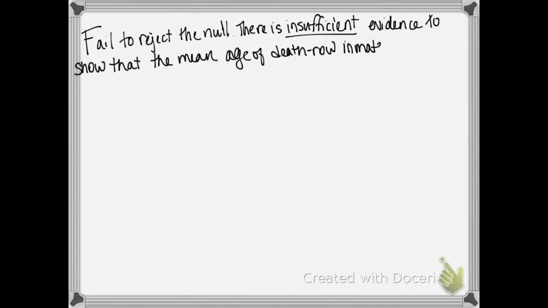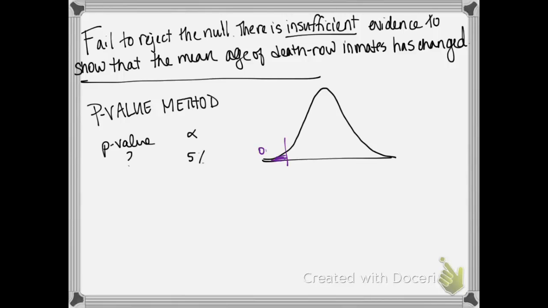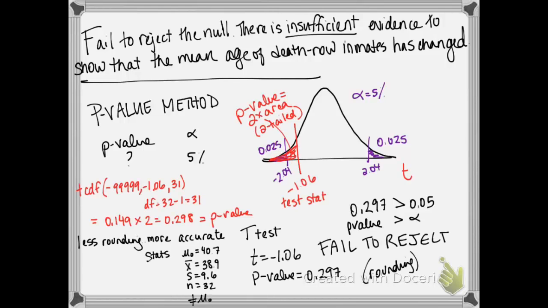All right, so we've made our conclusion just with our critical values and our test statistic, but I want to also show you the p-value method. So the p-value we're comparing to alpha to say, is this unusual? Remember, alpha was 5%, so that's 0.025 in each tail. All right, so we want to know our p-value.